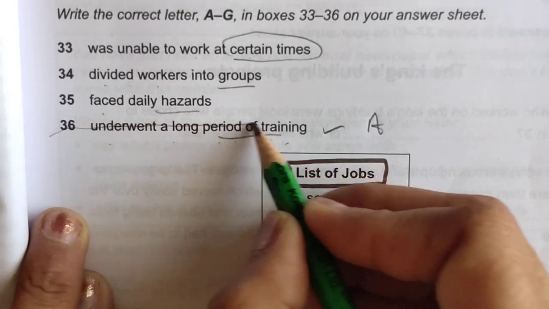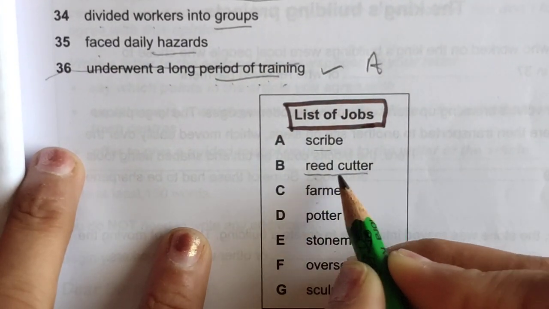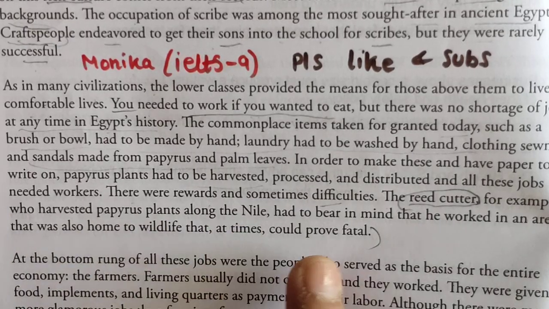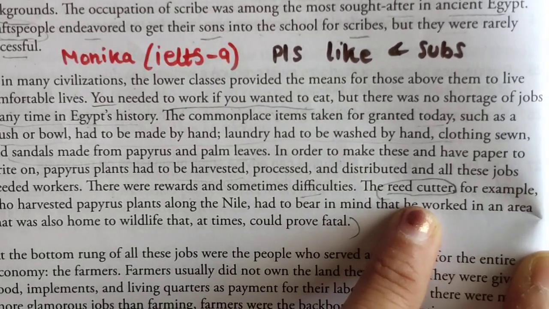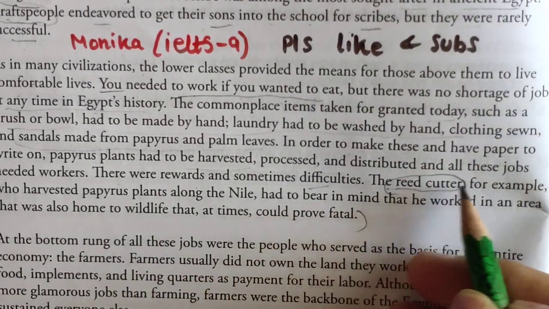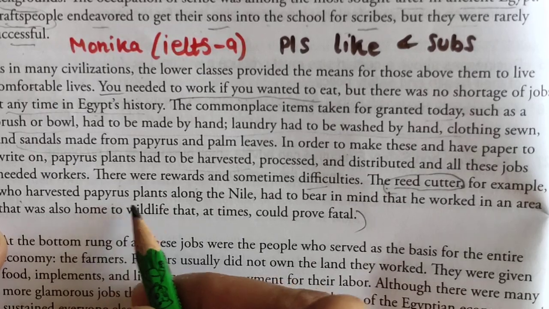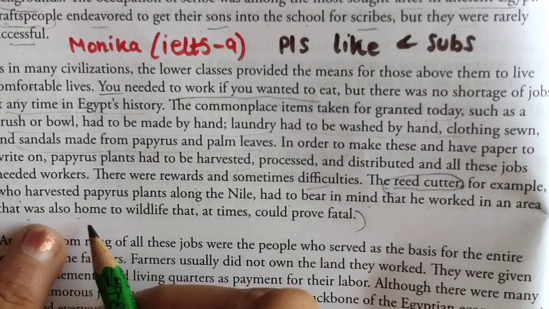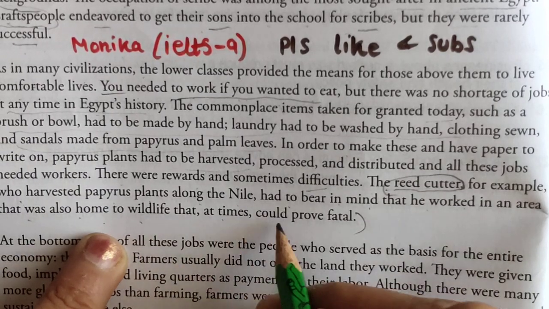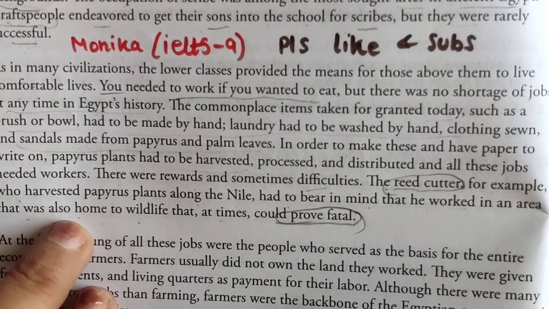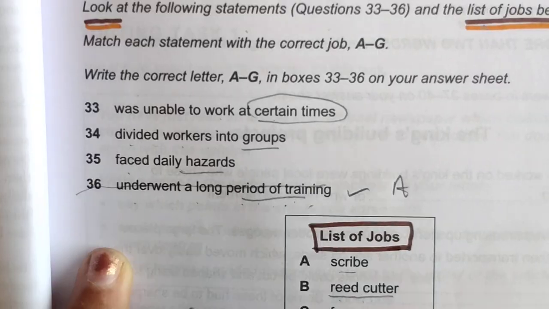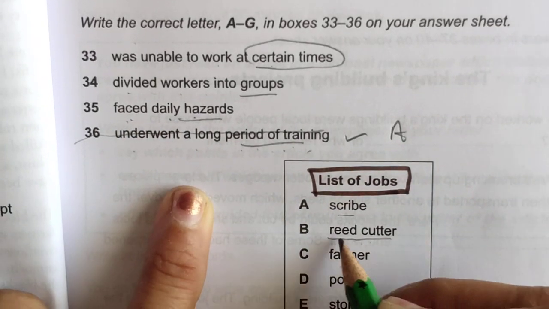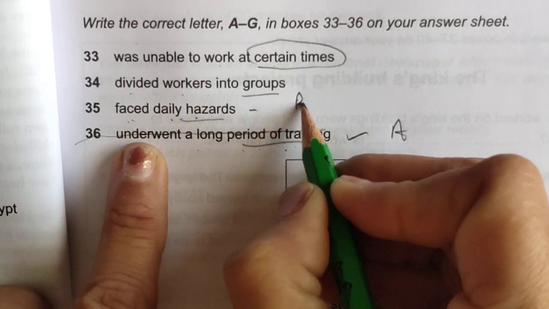Now we have done this. Now we will be looking for reed cutter. So that was in the second paragraph. When we were reading it, I had circled it. You can see the reed cutter, for example, who harvested papyrus plants along the Nile, had to bear in mind that he worked in an area that was also home to wildlife. At times that could prove fatal. Fatal means risk kind of thing. Now hazards, faced daily hazards. So we will put 35B.